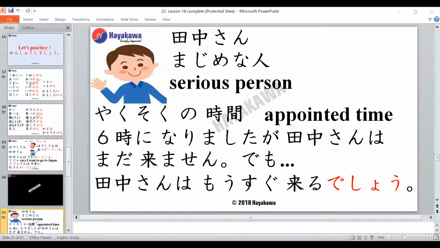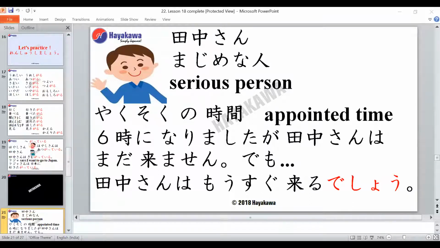Rokuji ni narimashita ga, Tanaka-san wa mada kimasen. So what we're trying to say is, it's already 6 o'clock, but Tanaka-san hasn't come yet. Yet, we are just trying to continue, right? So we want to say, Tanaka-san wa mou sugu kuru desho.